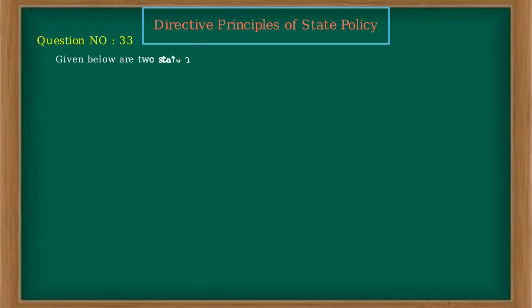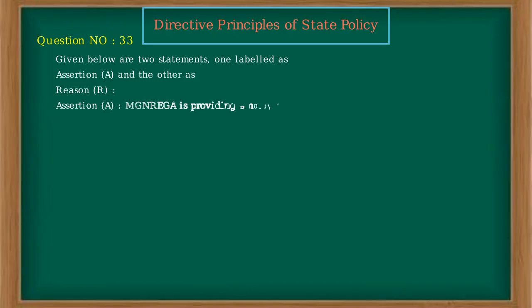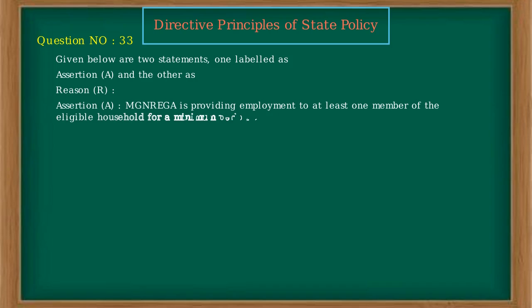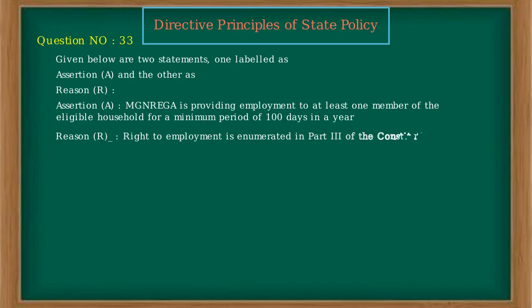Given below are two statements, one labeled as assertion, A, and the other as reason, R. Assertion A: MGNREGA is providing employment to at least one member of the eligible household for a minimum period of 100 days in a year. Reason R: Right to employment is enumerated in Part 3 of the Constitution. Select the correct answer from the code given below.